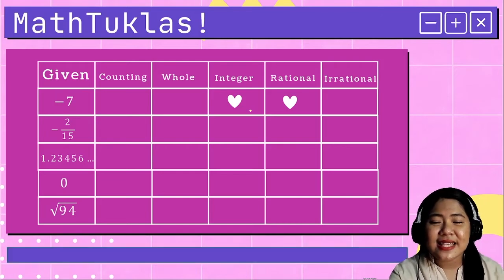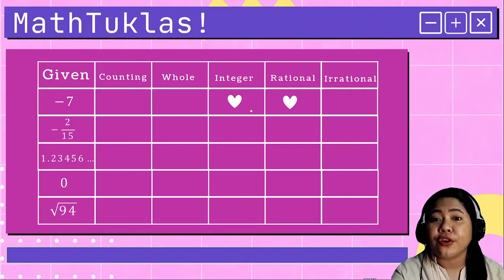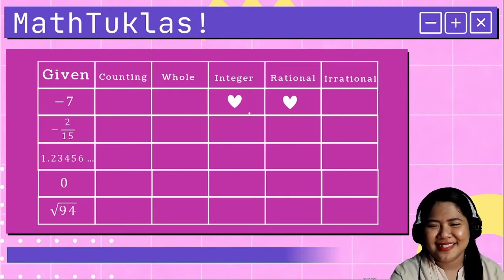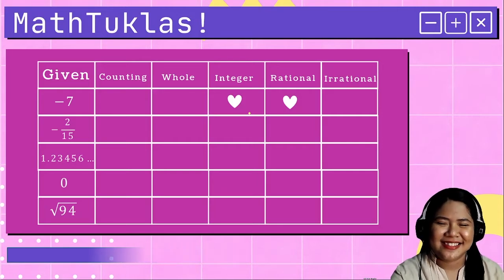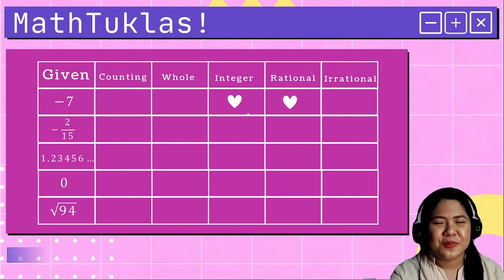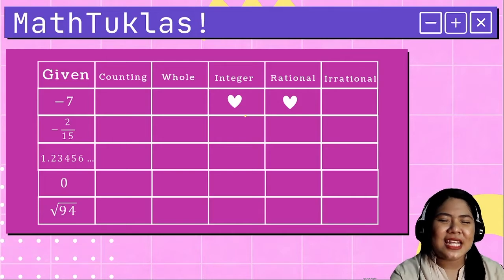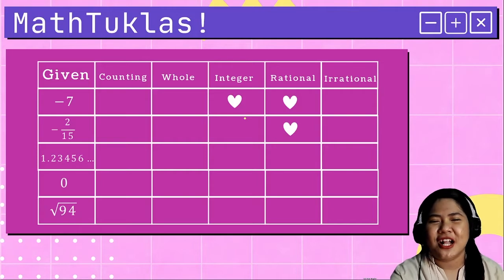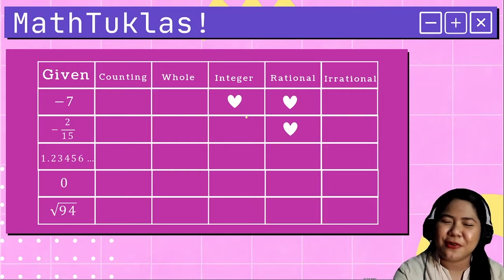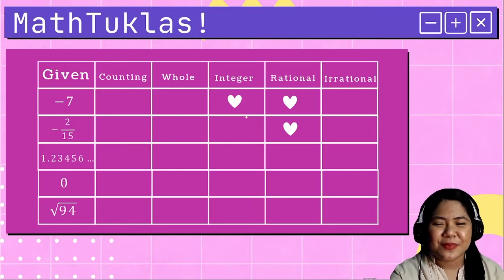Next, let's have negative 2 over 15. In which category will this given fall into? 10 seconds. Time is up. So negative 2 over 15 is actually a rational number. Very good. Third item. How about this decimal number?